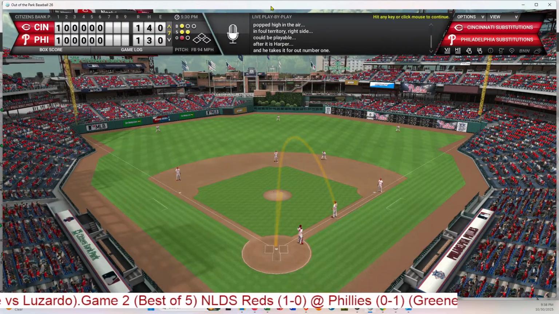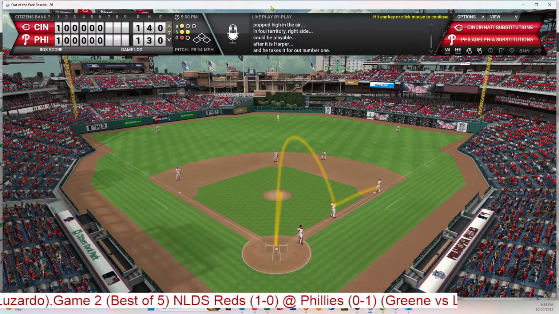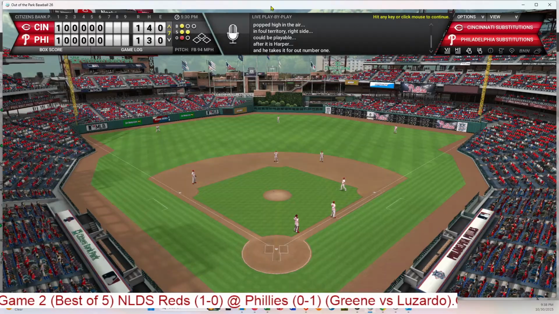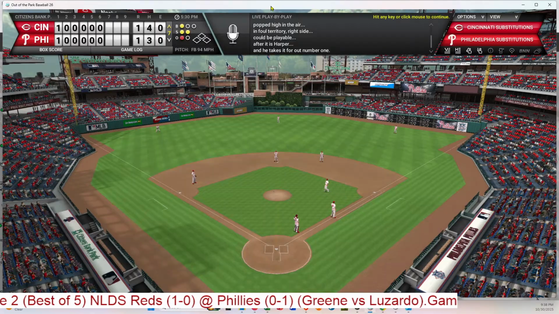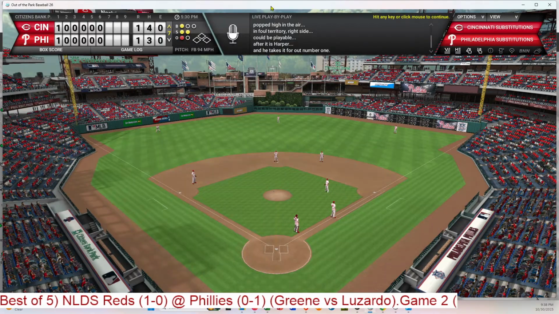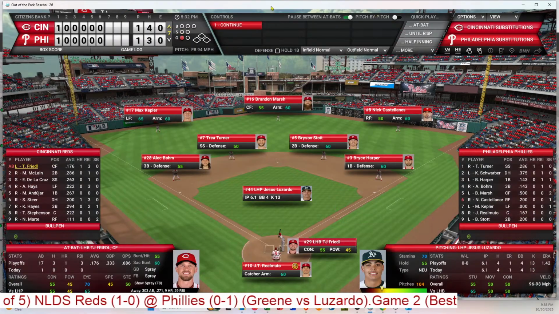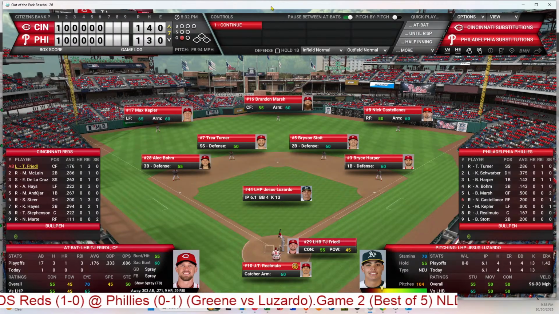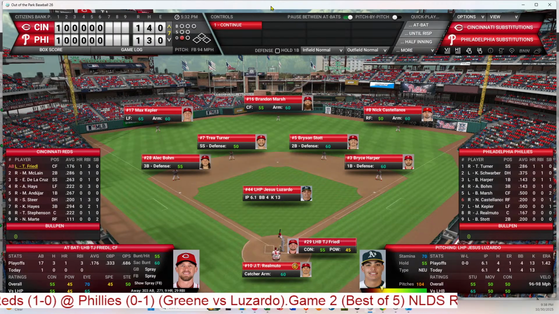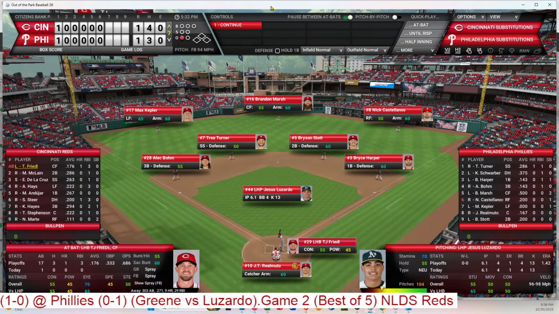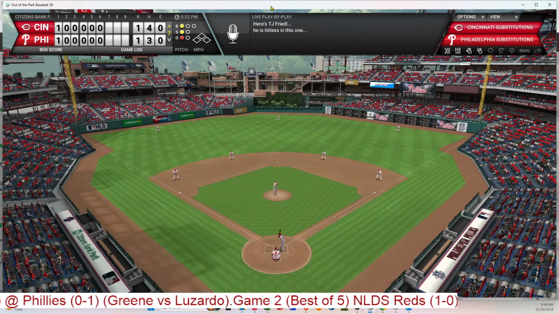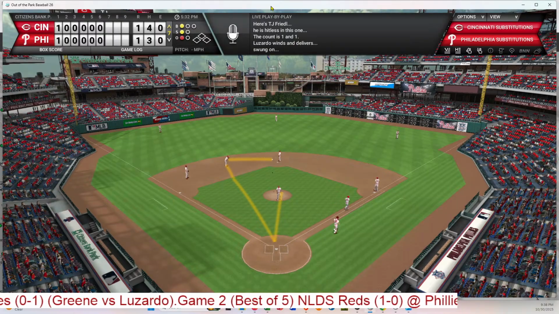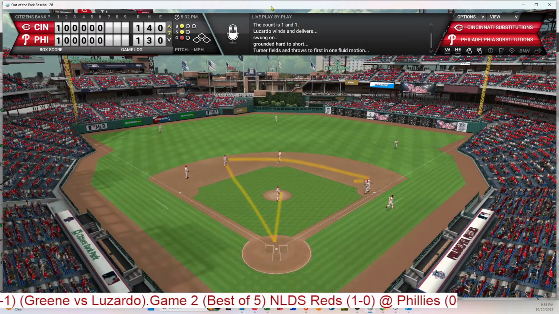So Friedl's the reason I think that will keep Luzardo in the game. Bats left. And he's walked twice in 3 trips. But he does have a home run, so this is a dangerous batter here. Though he's only batting .176 in the playoffs. So can Luzardo get past this guy? 1 ball, 1 strike. That is grounded to third, or short, excuse me, and that's Turner, and that's 2 outs.